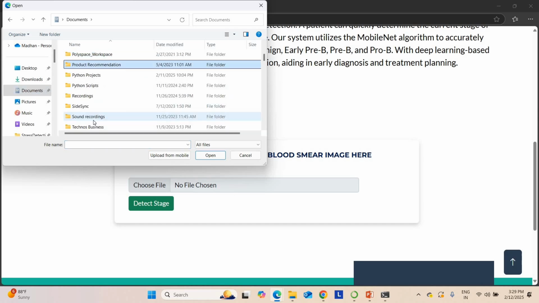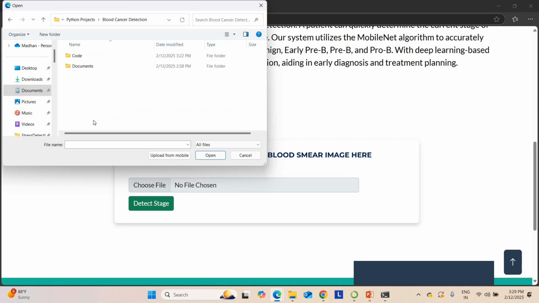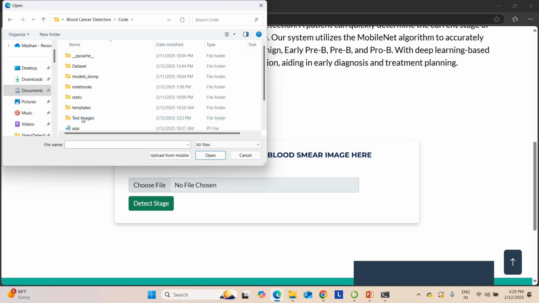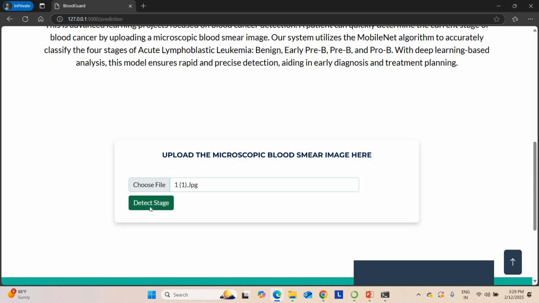So I'm going to choose the images folder. Blood cancer detection. Here I used test images. I have pasted some random test images here, just selecting any random images. Okay, just click detect stage. That's enough.